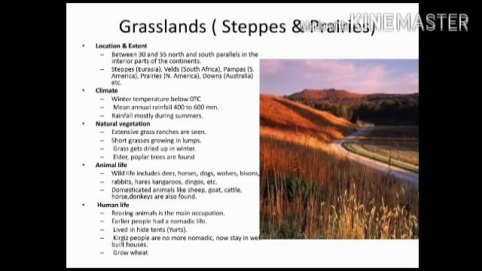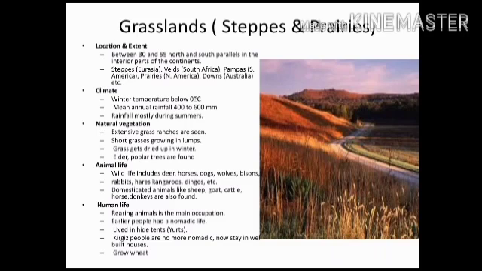Here summer temperature is around 27 degrees Celsius, winter temperature is below 0 degrees Celsius. Mean annual rainfall is 400 to 600 millimeters. Here rainfall is during summer. Extensive grasslands are seen here. Short grasses grow in lumps. Grass gets dried up in winter.